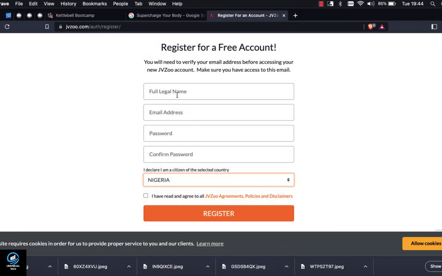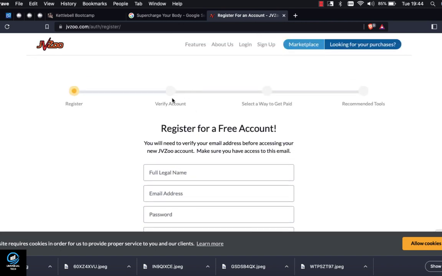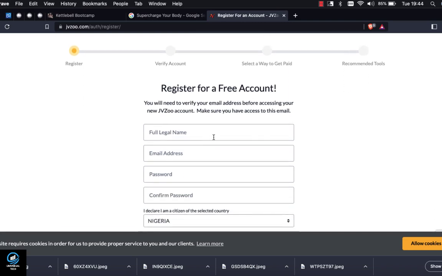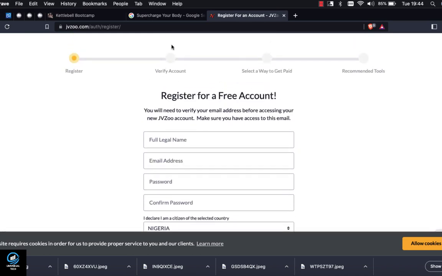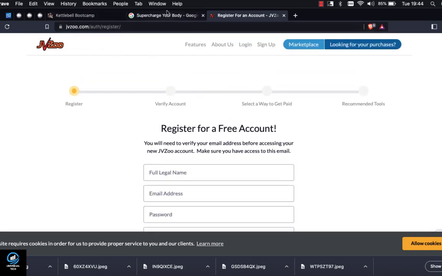Once you fill out your name, your email, your password, then you confirm your password and click register, it will take you to this verification. You go and verify your email, then you select your payout account, that is PayPal or Payoneer. Then you can see the recommended tools there, but this is not what I'm going to teach you. Next, I'm going to show you how to request for approval.